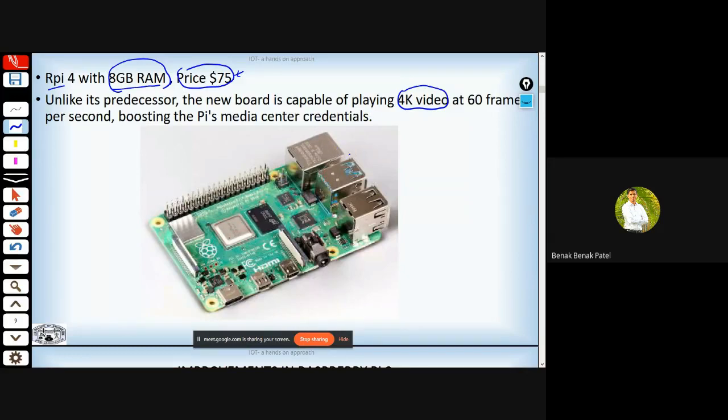Earlier it was known that Raspberry Pi isn't capable of playing high quality video at a faster rate. But look at the capability of this new variant of Raspberry Pi, that is Raspberry Pi 4, which is equipped with 4 GB RAM, and also with 8 GB RAM. It's able to even play 4K video.